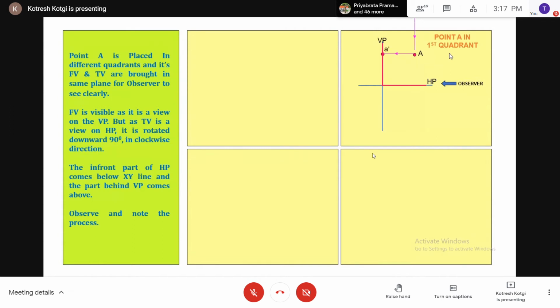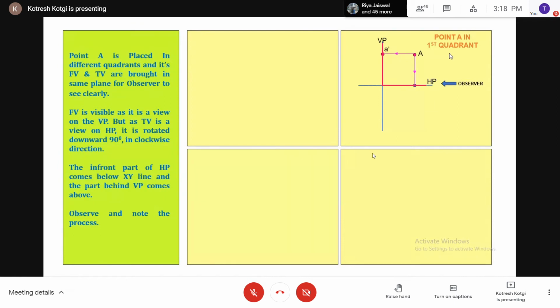Now, whatever you project on the horizontal plane, which view is that? Top view. It is denoted by small a. That is the top view. And then, how to show it on a sheet of paper? How to convert the 3D to 2D?